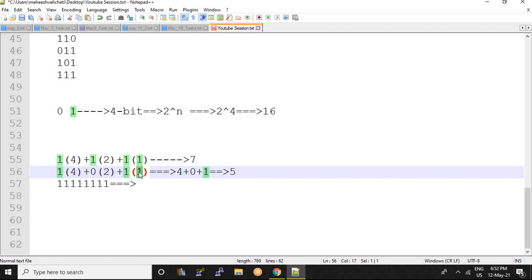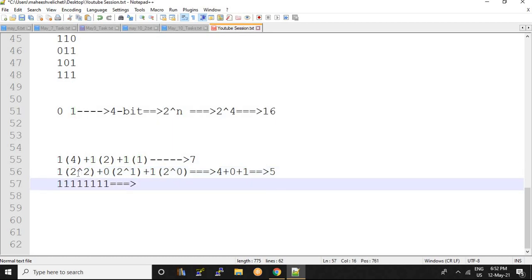You must consider here 2 to the power of 0, and here 2 to the power of 1, and here you must consider 2 to the power of 2. Okay, 2 to the power of 0, 2 to the power of 1 and 2 to the power of 2, we will get 4. So